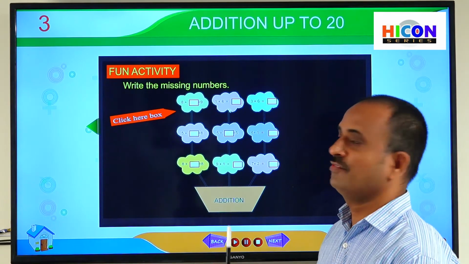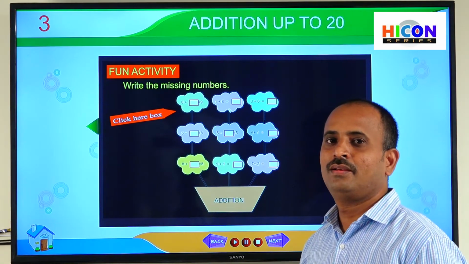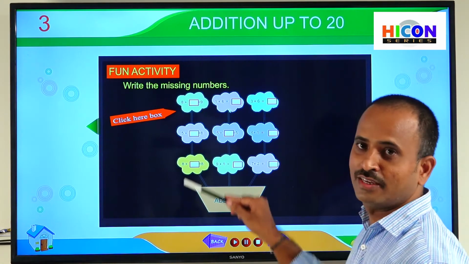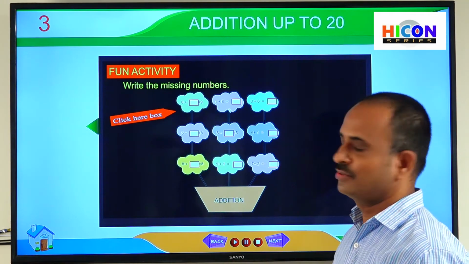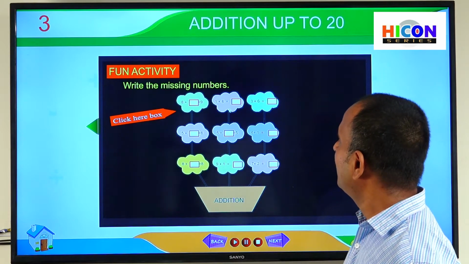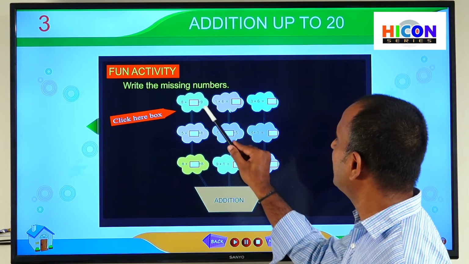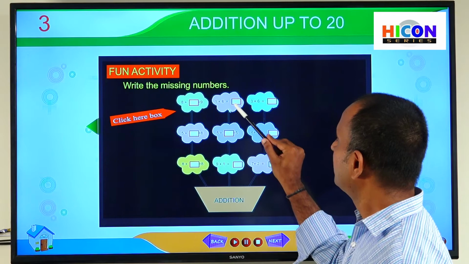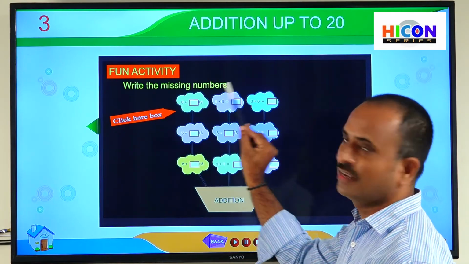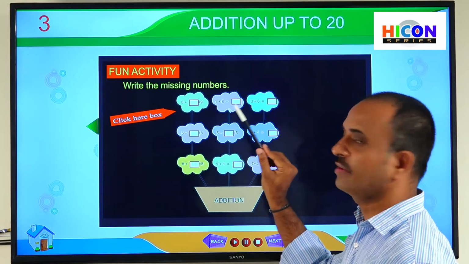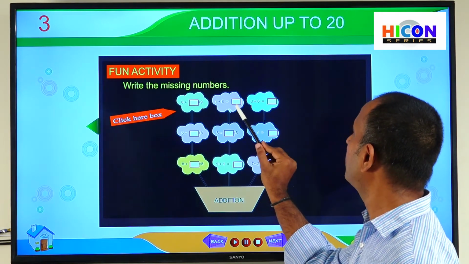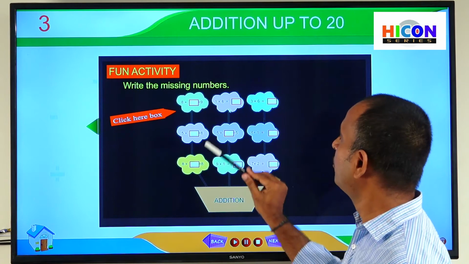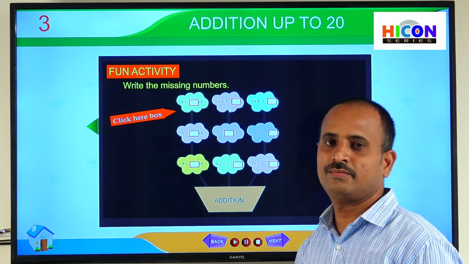So these are some problems on the addition. So let us practice some fun activity on addition. So look at the picture, what you are observing here. So you are observing an addition plant. So this is an addition plant and they have listed some numbers in each addition. So write the missing numbers. Now we have to write the missing numbers in each addition. They have provided boxes in each addition and we have to fill the boxes.